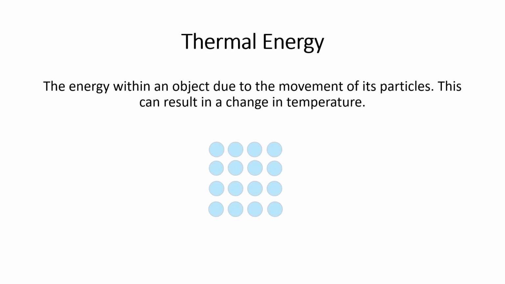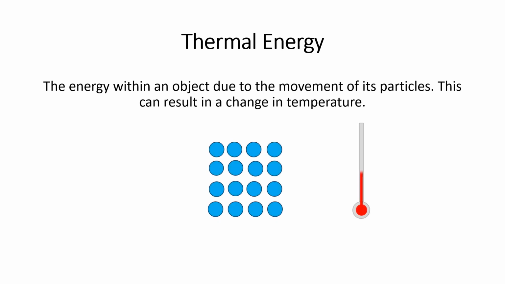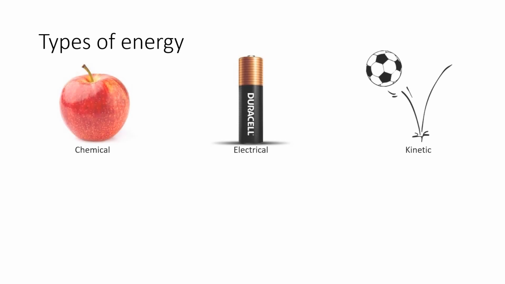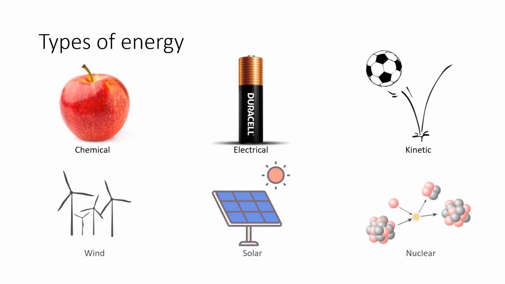Energy is defined as the ability to do work. An example of energy is thermal energy, which is the energy within an object due to the movement of particles. There are lots of different types of energy, such as chemical, electrical, kinetic, and many more.